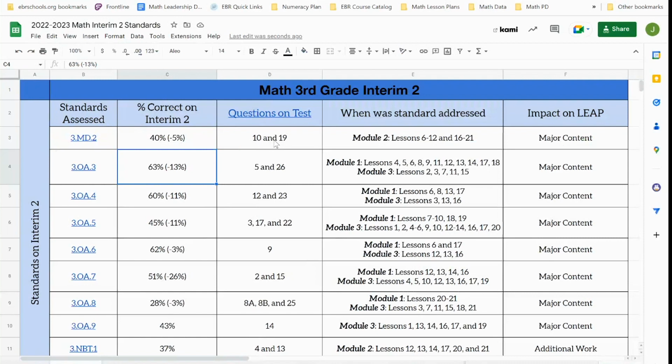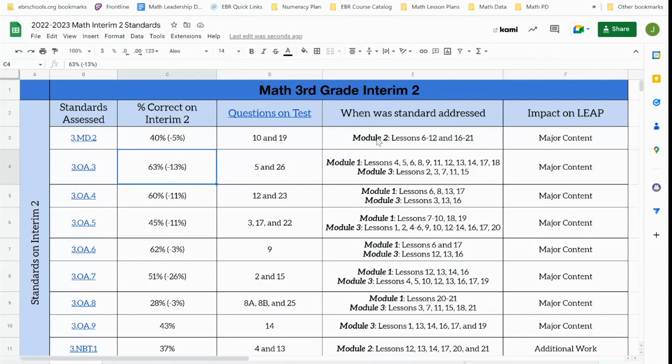Questions on the test, you would want to have that analysis guide open so you can start identifying question stems associated with that standard, the way that it was assessed. And then this column we didn't talk much about, but now we will, is when was the standard addressed? The key to this is where you can really bring in Zearn. I'll show you in a second, if you're not familiar with Zearn, how to navigate those waters. But this would allow you to assign Zearn missions and lessons directly to students that correlate to the standard of deficit. That would give them the Eureka lesson on a digital platform and allow them to work through some of those ideas to make sure that they have mastered that standard.